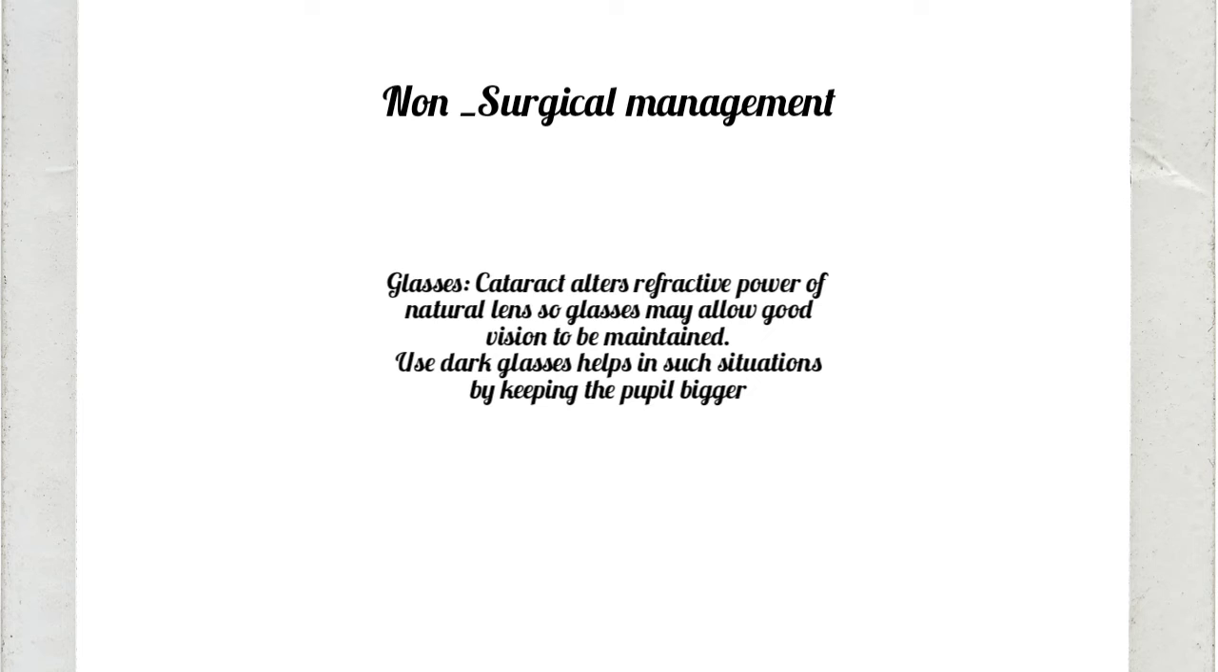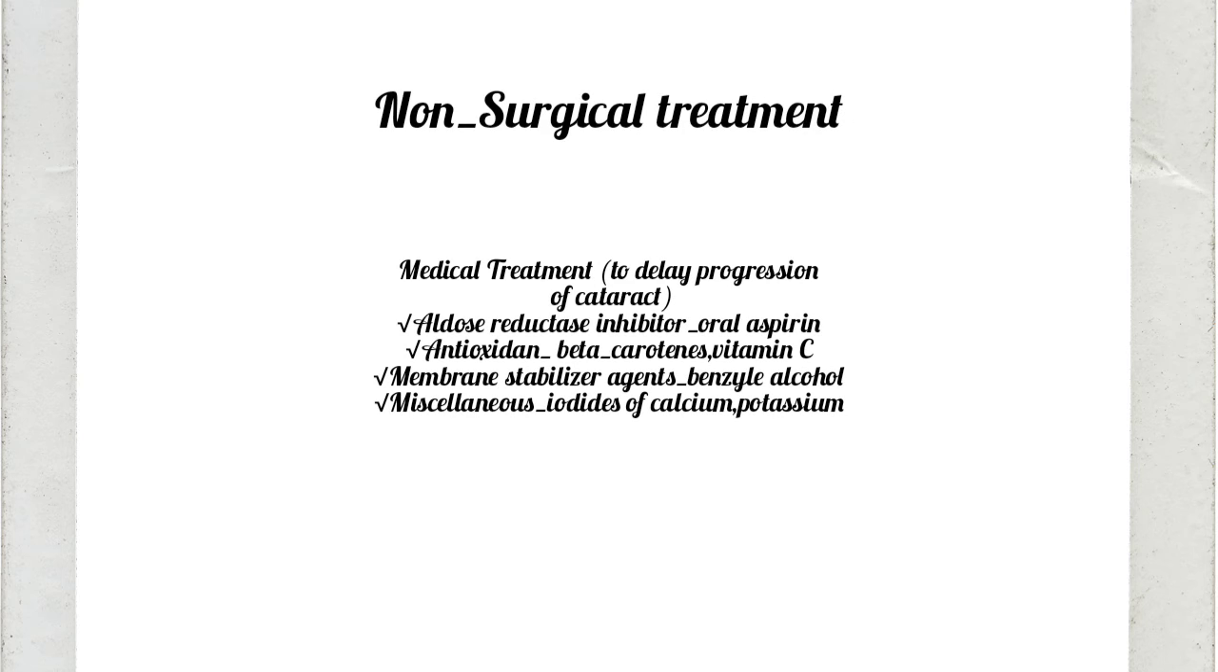Now I discuss the management of cataract. First of all, non-surgical management. Glasses. Cataract alters the refractive power of the natural lens, so glasses may allow good vision to be maintained. Dark glasses help in such situations by keeping the pupil bigger. Second is medical treatment. To delay the progression of cataract, aldose reductase inhibitors are prescribed, like oral aspirin. Second, antioxidants like beta-carotene or vitamin C. Membrane stabilizer agents like benzyl alcohol. Anti-nuclear agents like iodides of calcium or potassium.